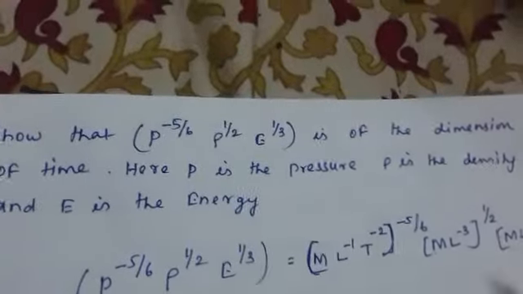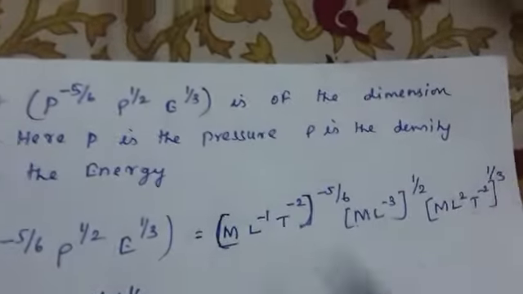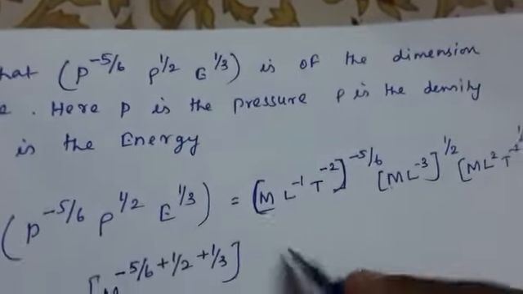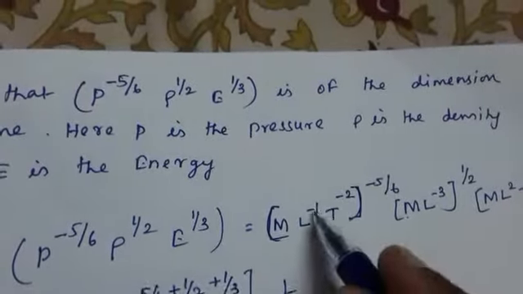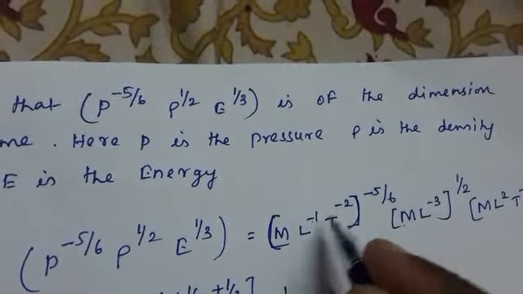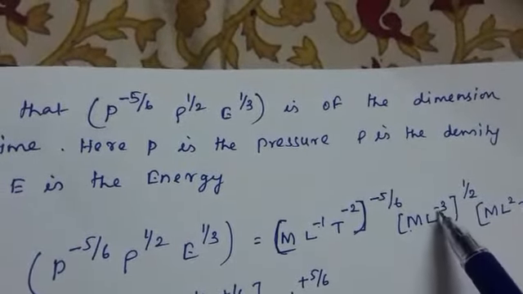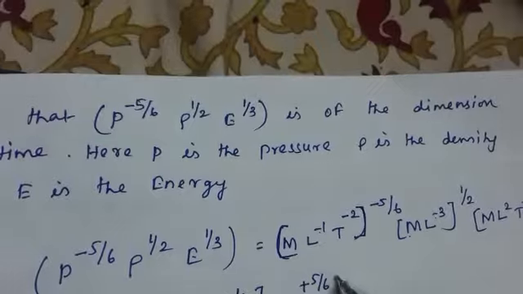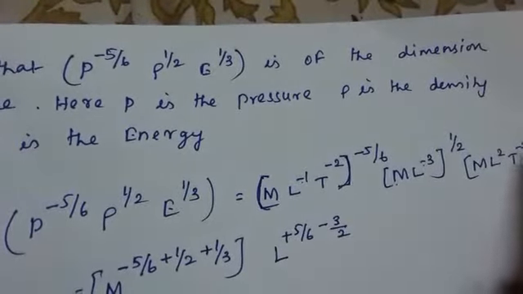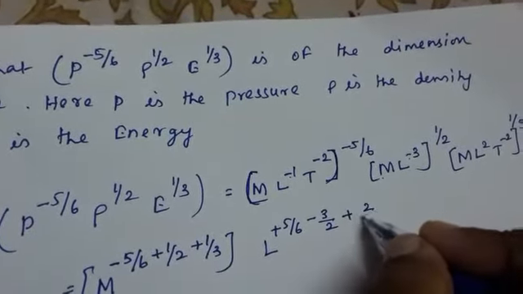for M: minus 5 by 6. Here it is M raised to 1 by 2, so it is plus 1 by 2. Here it is 1 by 3, so it is plus 1 by 3. To L raised to: here it is minus and plus, so it is plus 5 by 6. Here it is minus 3, 1 by 2, so it is minus 3 by 2. Here it is plus 2, 1 by 3, so it is plus 2 by 3.